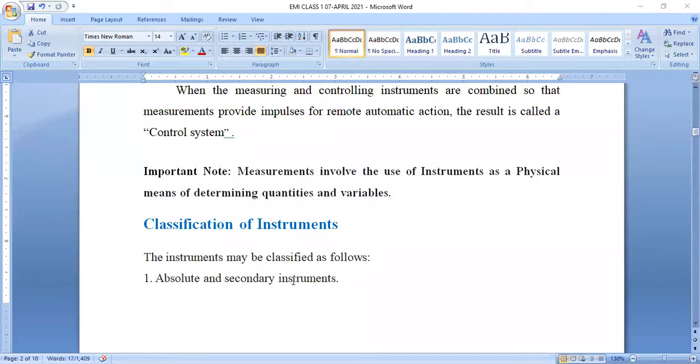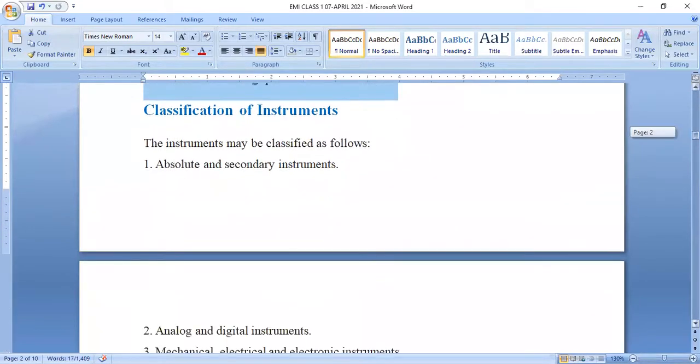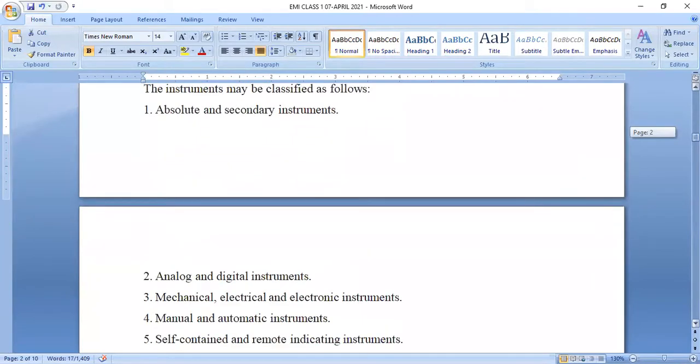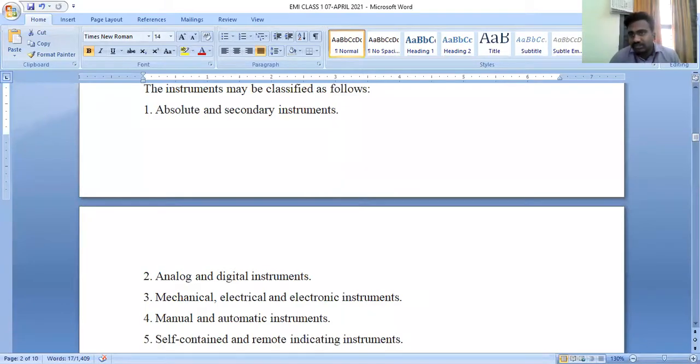So it's clear, we defined the value and usage of measurement, and we defined instruments. So how can we classify the instruments? Instruments are classified depending upon the variance of application, into absolute instruments, secondary instruments, analog instruments, digital instruments, mechanical instruments, electrical instruments, electronic instruments, automatic instruments, and manual instruments.